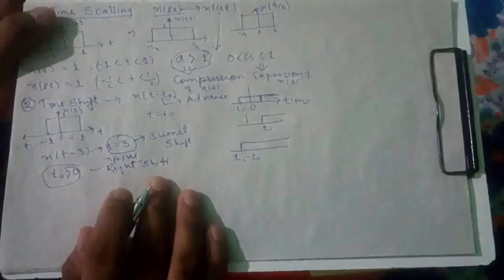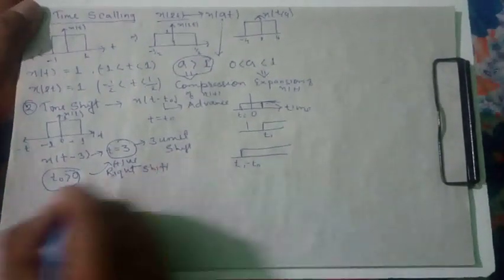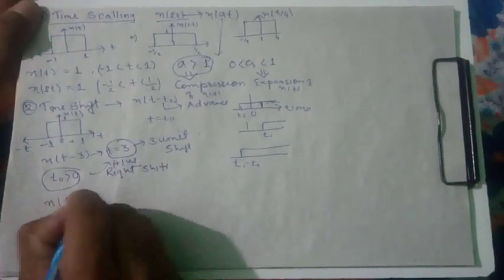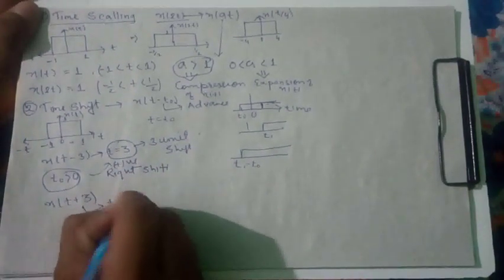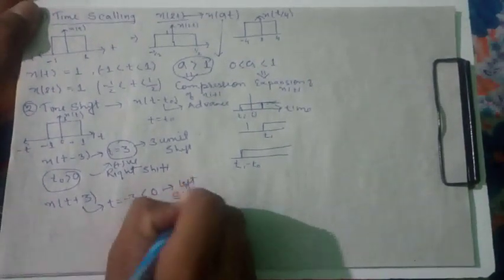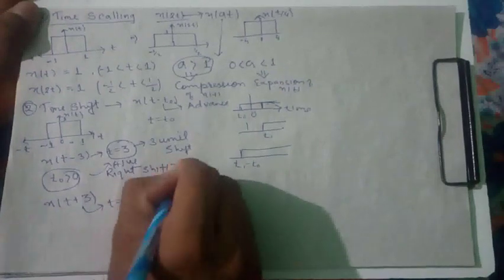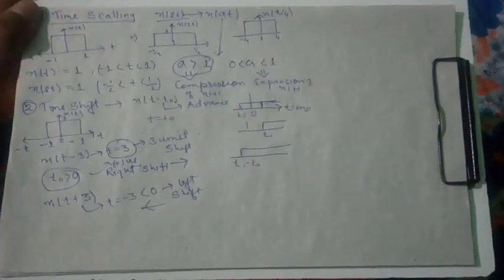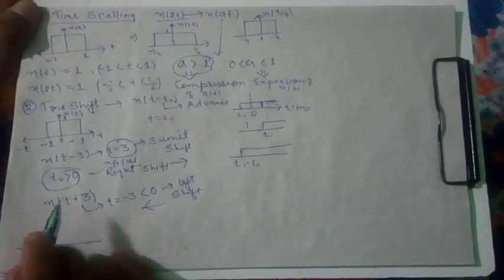And if it is t plus 3, that means t equals -3, which is less than 0, then left shift, not right shift. Okay, now see what we see individually.